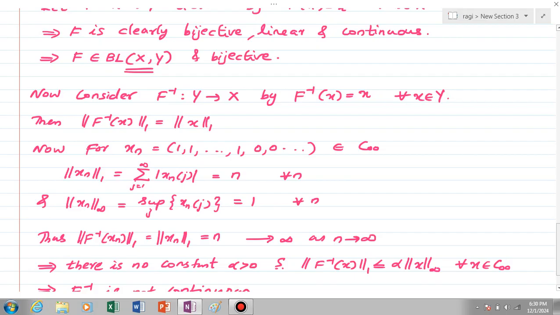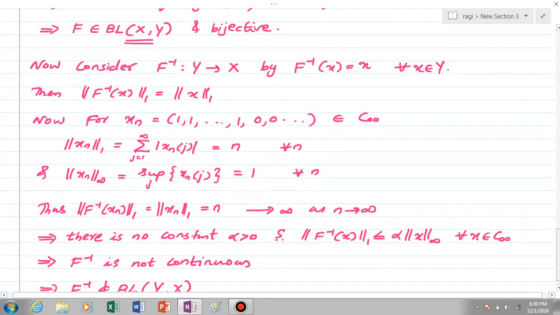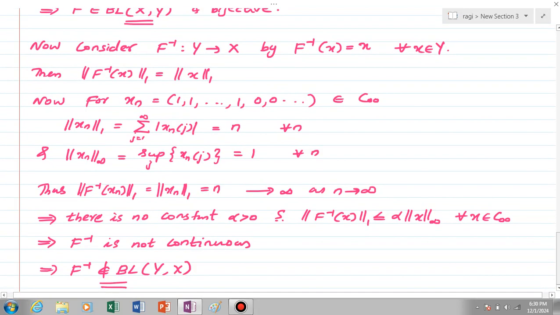This means that f inverse is not bounded for the sequence xn. So from this we can infer that there is no constant alpha greater than 0 such that norm 1 of f inverse of x is less than or equal to alpha times norm infinity of x for every x element of c00. This means that f inverse is not bounded and so it is not continuous. That means f inverse is not an element of BL(Y,X). This happened because here X and Y are not Banach spaces. That is, here X and Y are non-complete normed spaces.